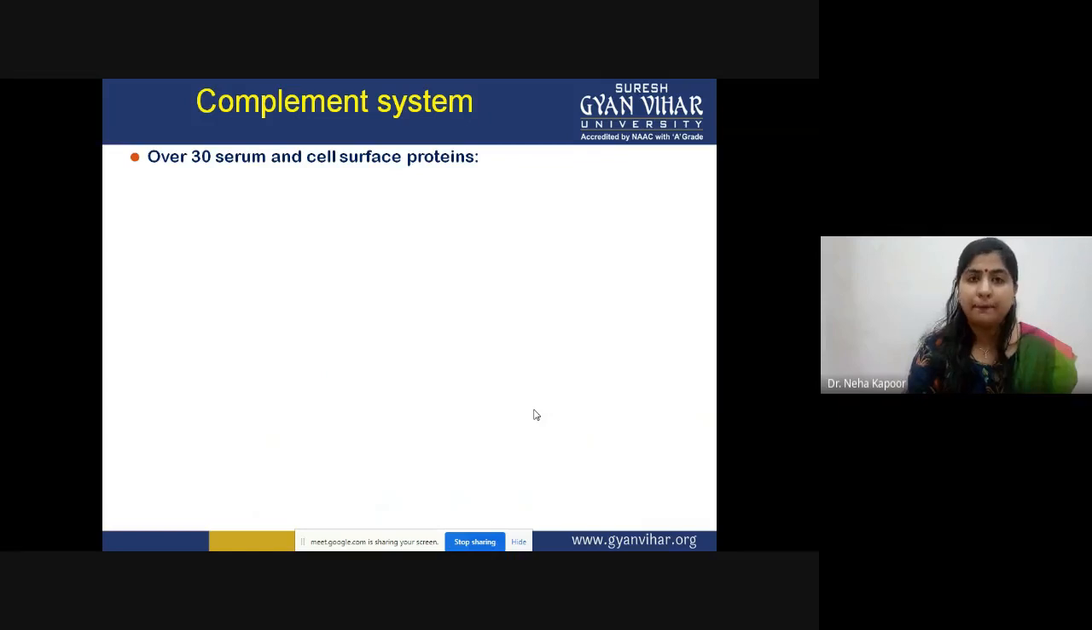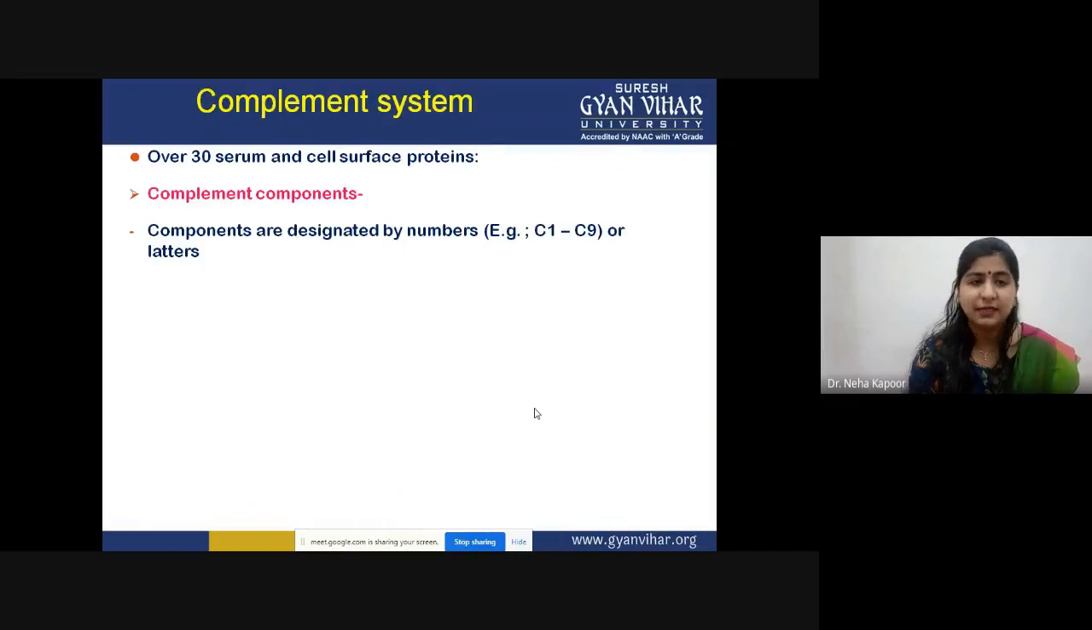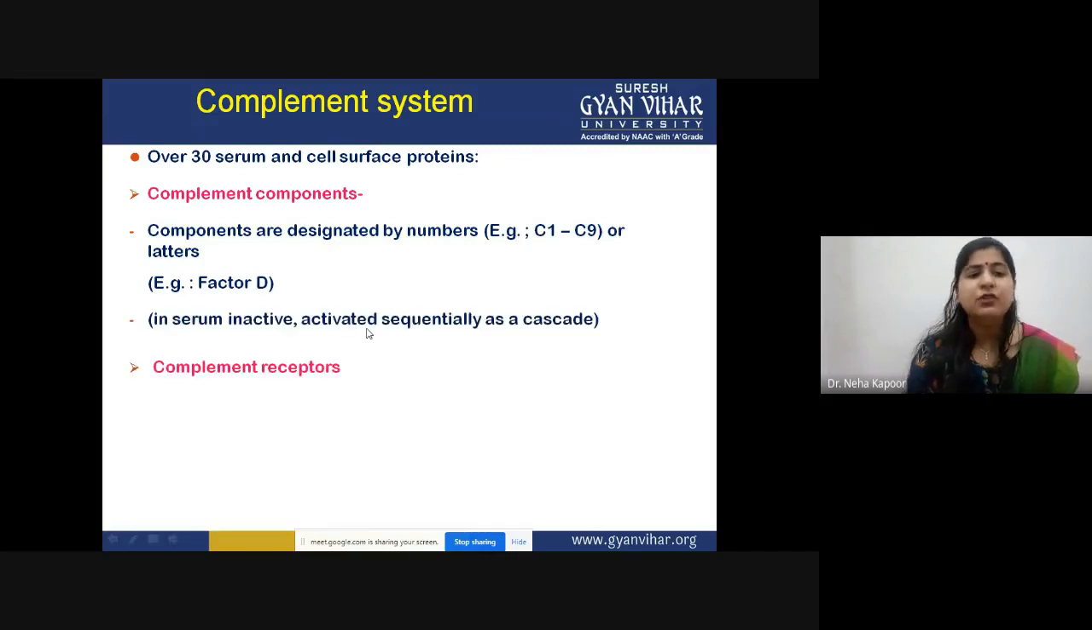Now, if you talk about the complement system, the main pathways involve about 30 serum and cell surface proteins, and they are designated. What is the nomenclature, how are they named? In that case, all of the components that play a major role in the complement pathway are designated by numbers. For example, C1, C2, C3, C4, C9. However, this nomenclature applies in the case of the classical pathway. Or you can also name these components as factors by letters. For example, factor D, factor B. So this is the nomenclature part.